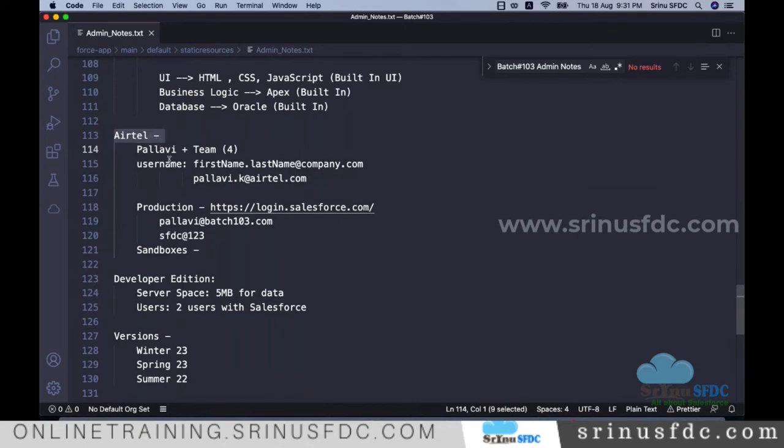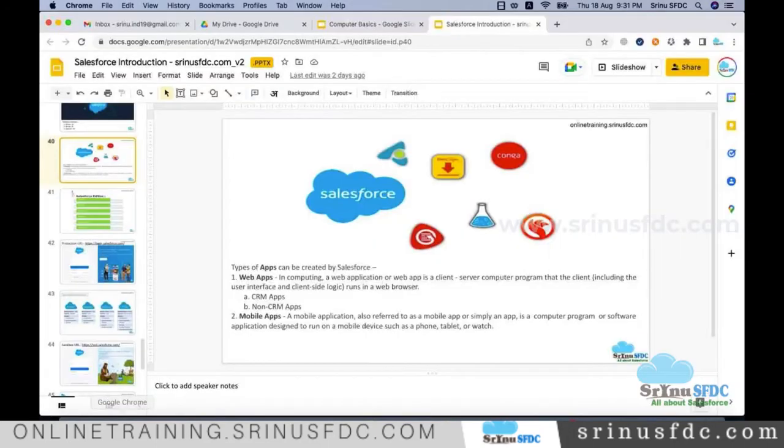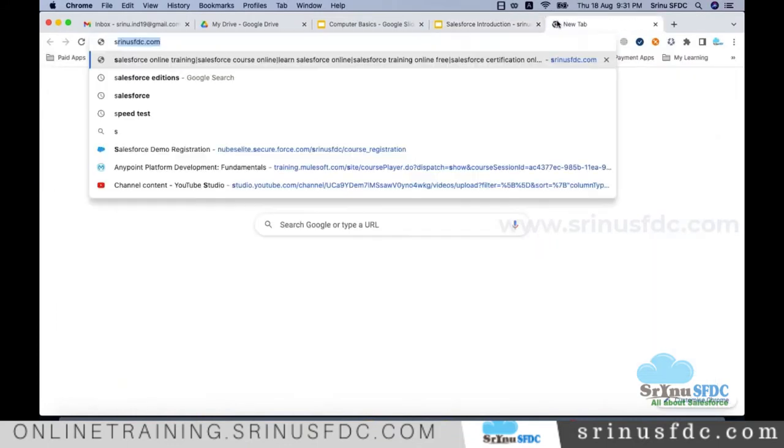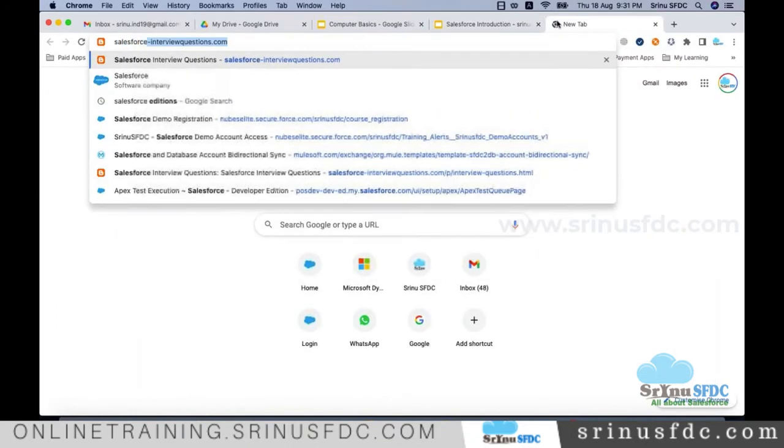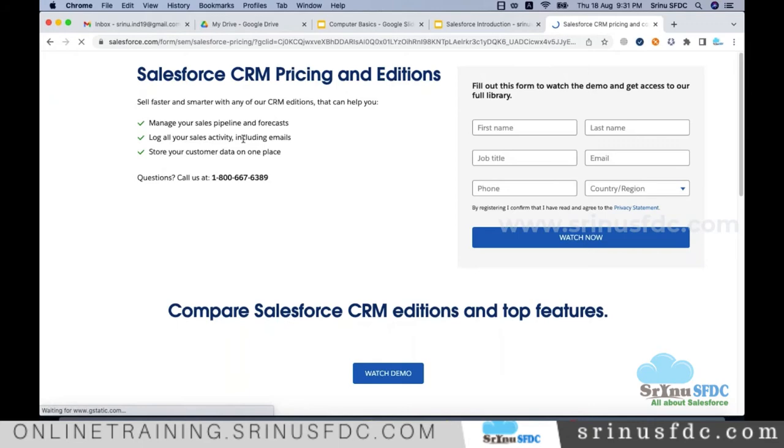They have the requirement to have a CRM application, and they have a team, Pallavi and 4 team members. They need to get the CRM application for the Airtel company. They are considering the Salesforce platform, so they want to try with Salesforce. They can go to the Salesforce website and register for 1 month. There are Salesforce editions and they can explore, so if you assume that they registered for the unlimited edition, they get 1 month.